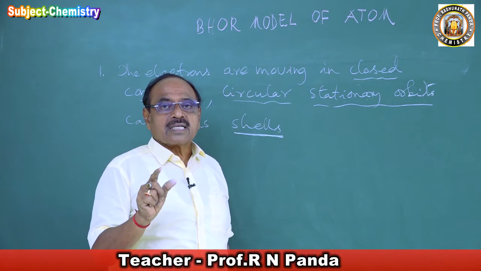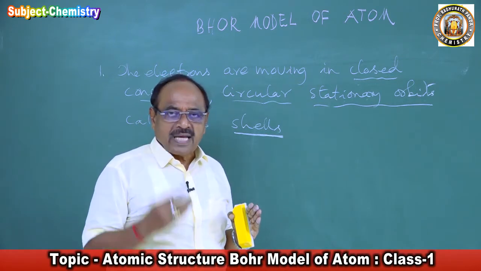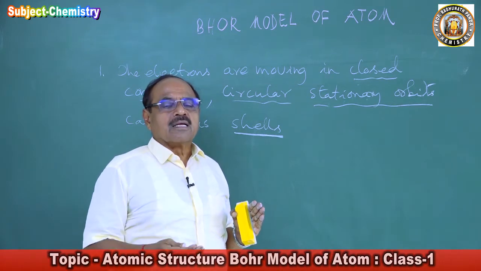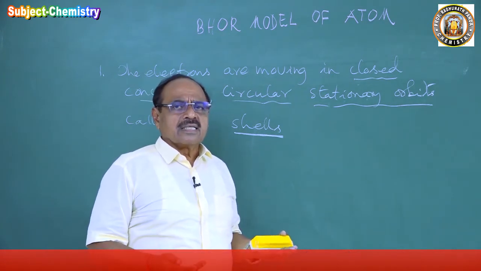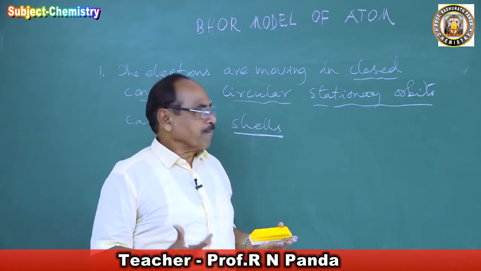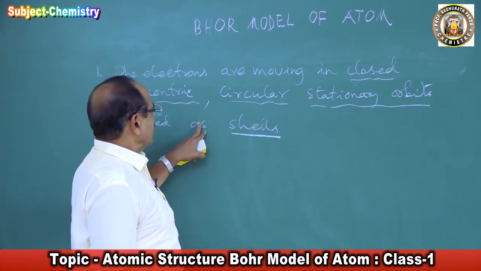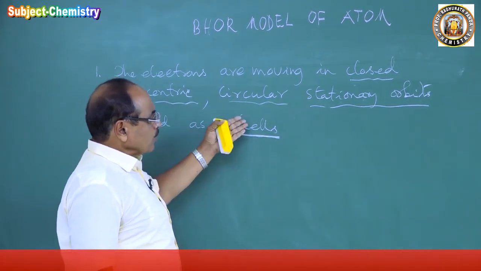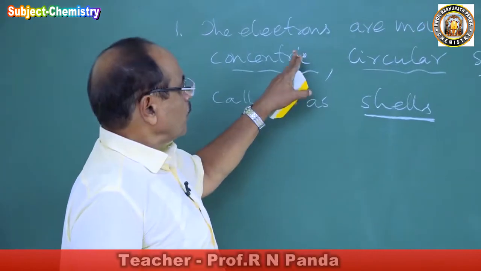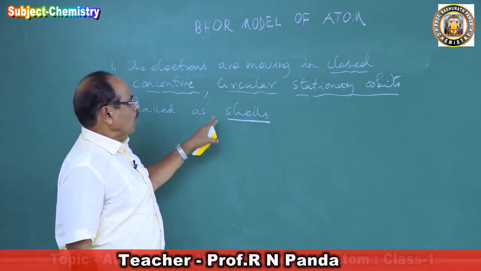And cell means, that is the word he has used. So he has used that cell to emphasize the orbit. It means it is fixed. Everything is fixed in that. So that is called a cell. So then the electrons are moving in closed, concentric, circular, stationary orbits. A student may say, he proposed the electrons are moving in closed, concentric, circular, stationary orbits called cells.